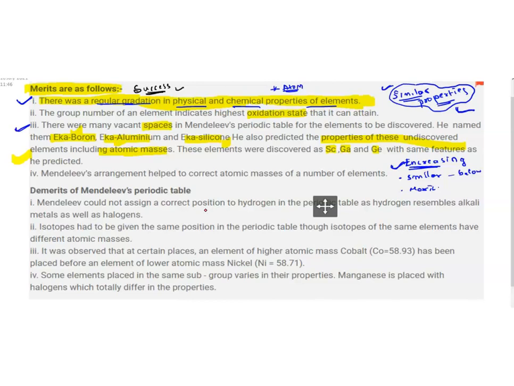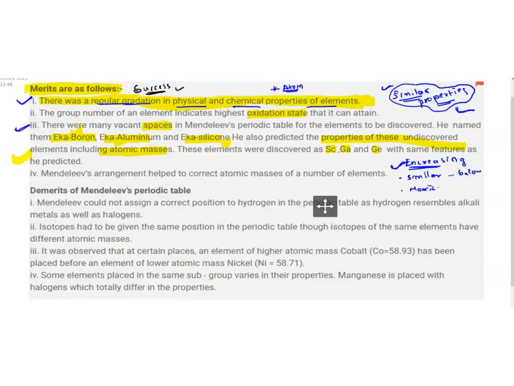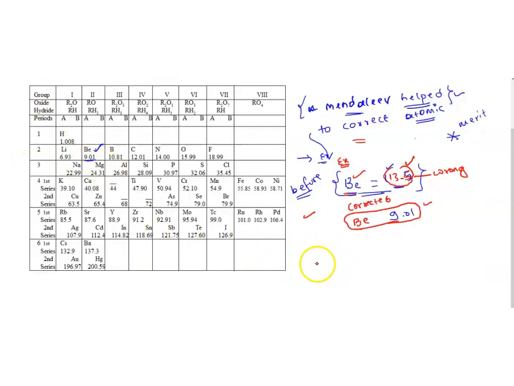And one more important achievement is a merit of this table. A merit of the Mendeleev periodic table is that he left empty space. He left a separate space for noble gases, which were going to be discovered in the future.